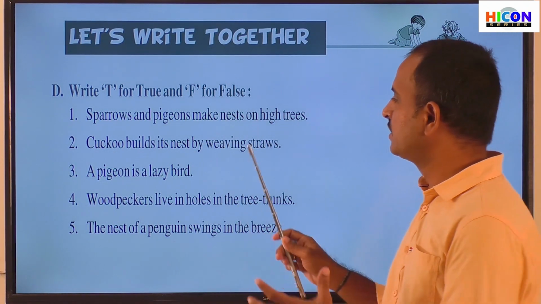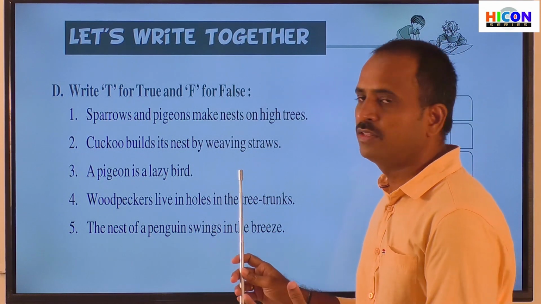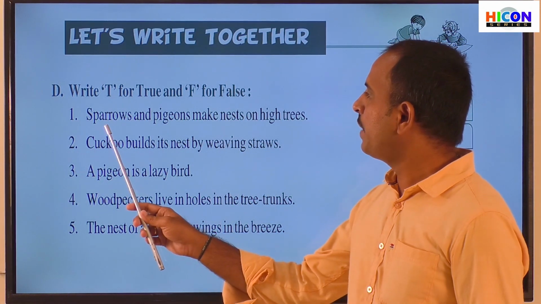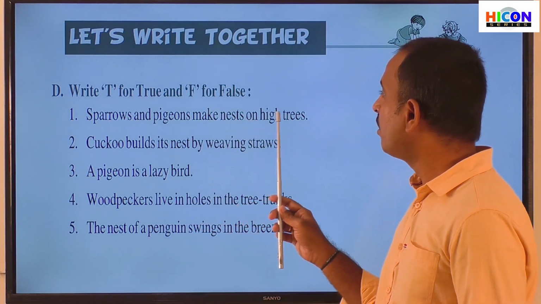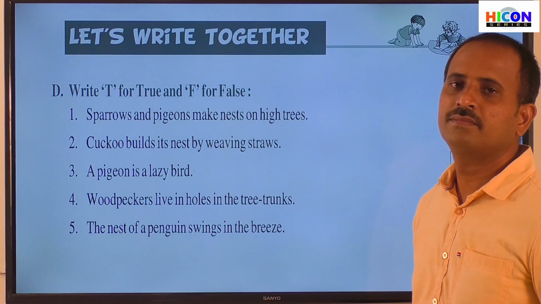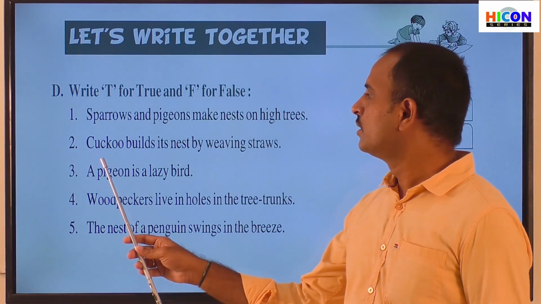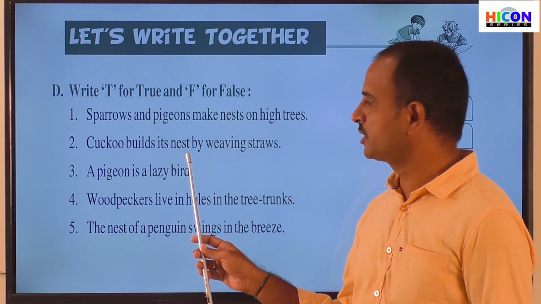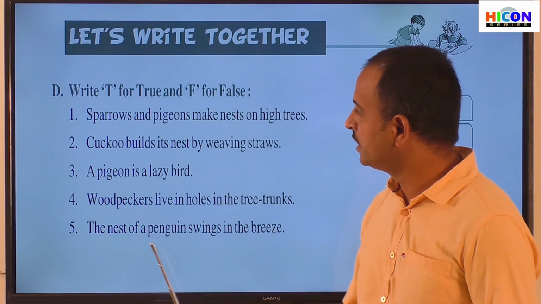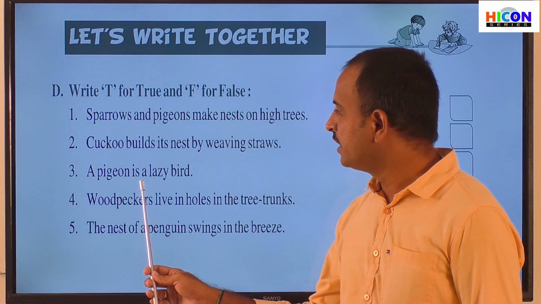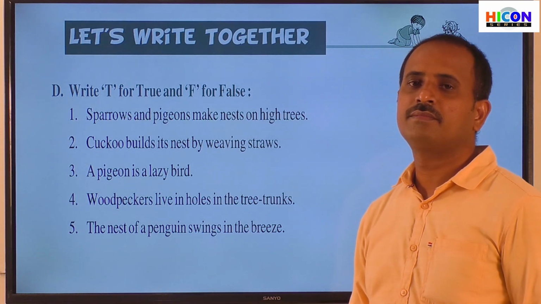So children, here 5 sentences are given. So first read the 5 sentences. Sparrow and pigeons make nest on high trees. And read the second sentence. Cuckoo builds its nest by weaving straws. And read the third sentence. A pigeon is a lazy bird.